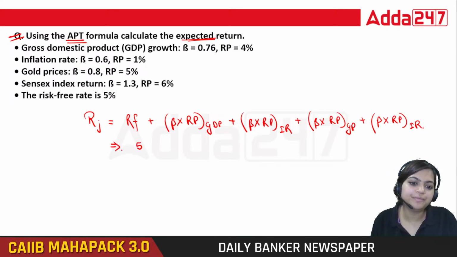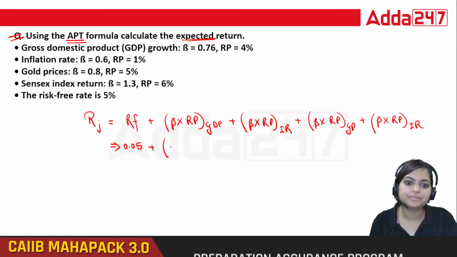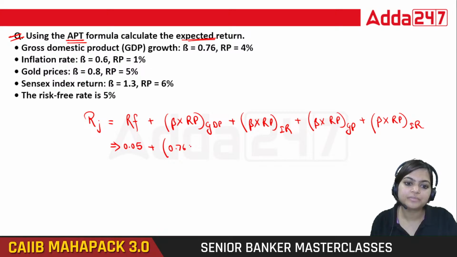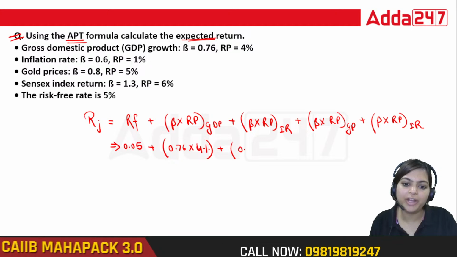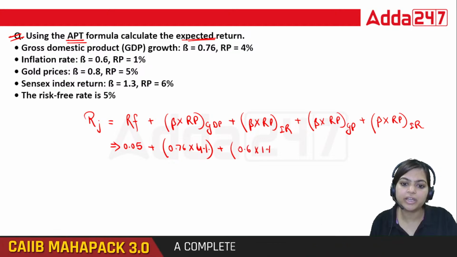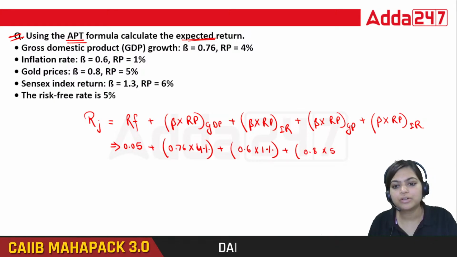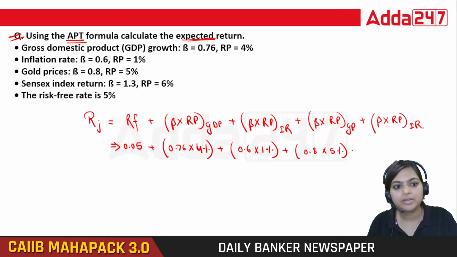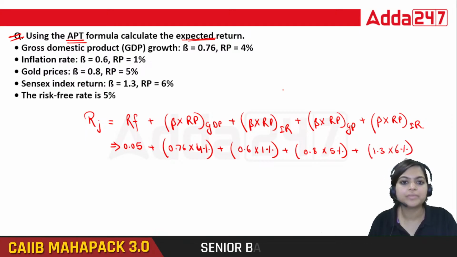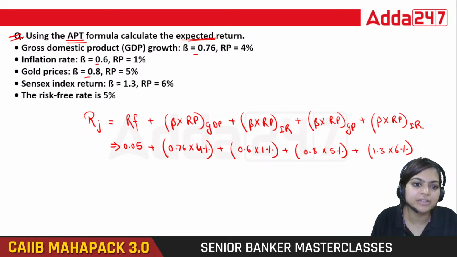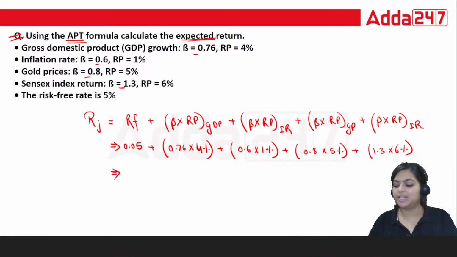So 5%, so that is going to be 0.05 plus 0.76 into 4% plus 0.6 into 1% plus 0.8 into 5% plus 1.3 into 6%. So here we don't have any negative sign now. In this we don't have any negative sign. So it's very easy now.